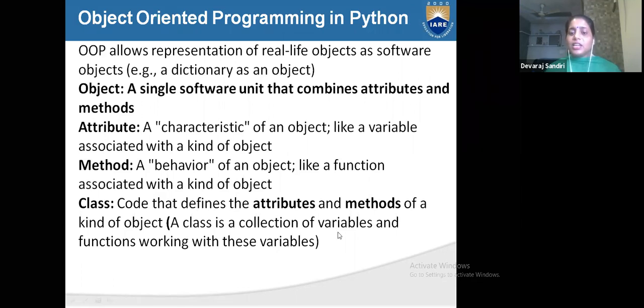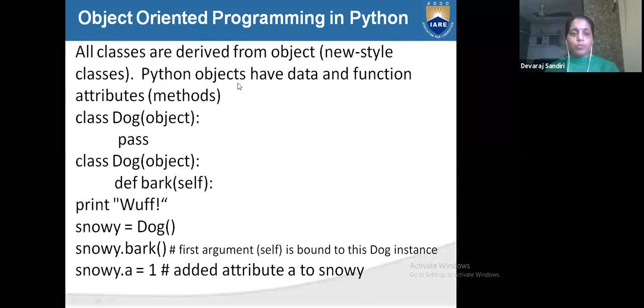A class is a collection of variables and functions working on these variables. Generally you have to write them inside the class. You can create one to many classes, but inside a class your attributes and methods will be there, and for any object you first have to create a class.